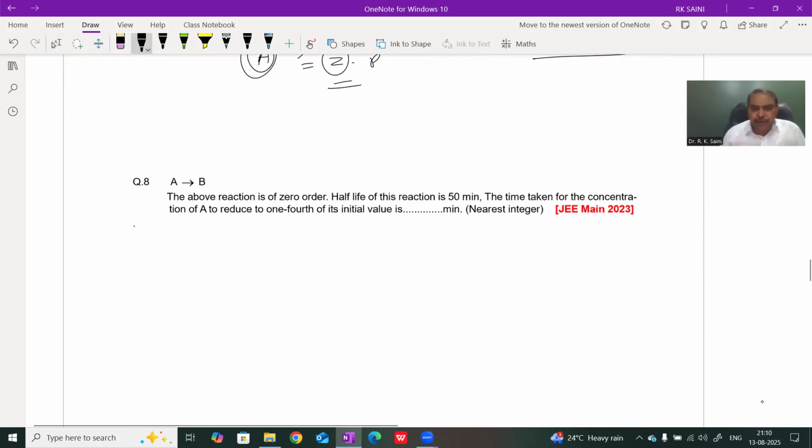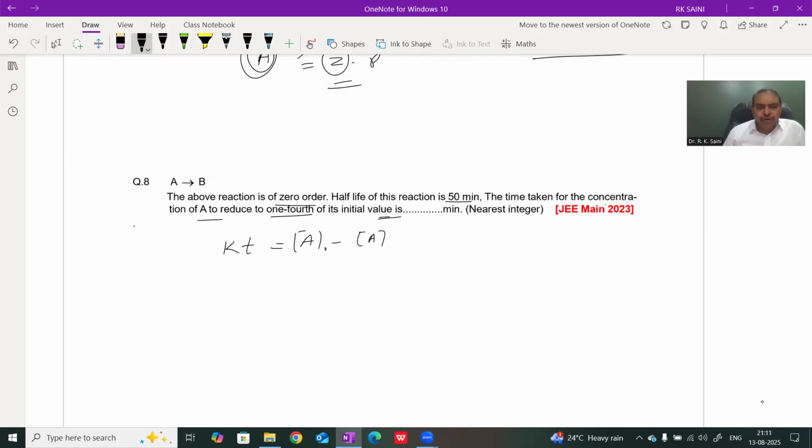A to B, our reaction is zero order. Half life of reaction is 50 minutes. The time taken for the concentration of A reduced to 1/4 of initial value. First, we write integrated rate law equation of zero order reaction. Kt equals to A naught